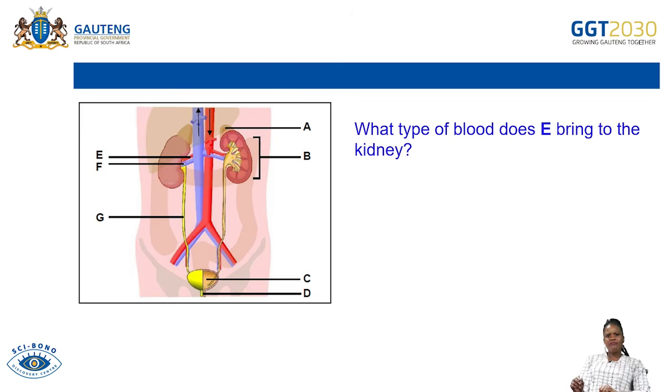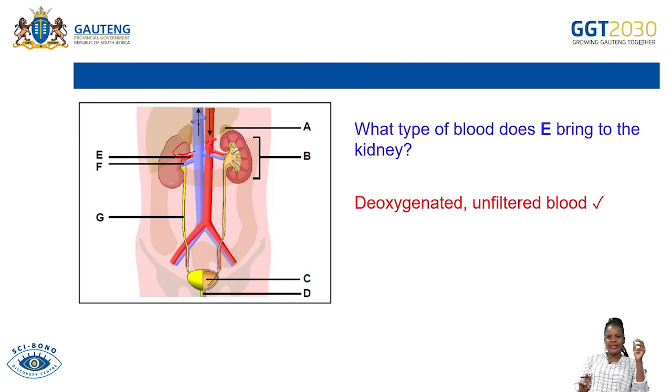And then what type of blood does E bring to the kidney? What type of blood does E bring to the kidney? That is the deoxygenated blood. In other words, E brings unfiltered blood into the kidney. So that is the type of blood that is brought by E into the kidney.